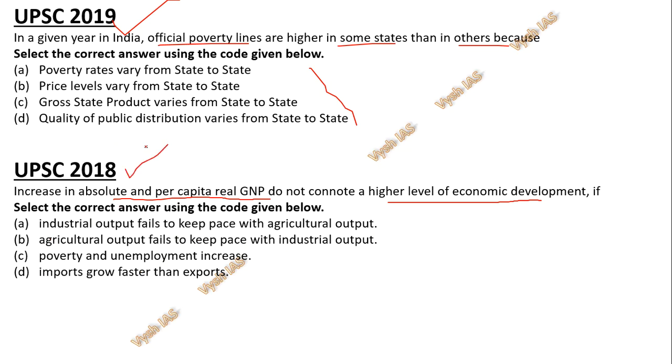So if you see, back to back they've asked a similar kind of ABCD statement type question, asking for a reason or to justify the statement given in the question. It's a proper CSAT level question, but they have asked it in the GS1 paper of the morning prelims. We'll discuss this in detail at the end of this video.